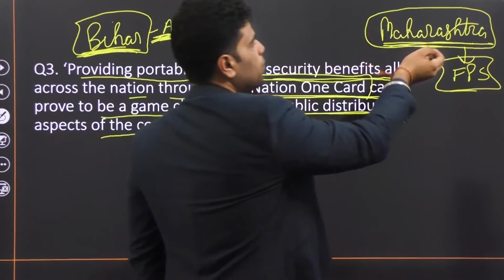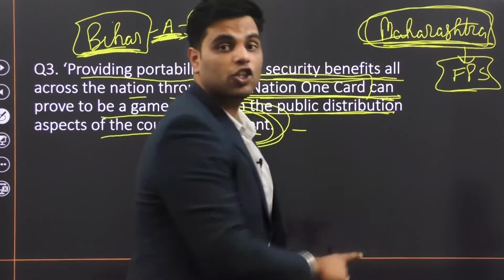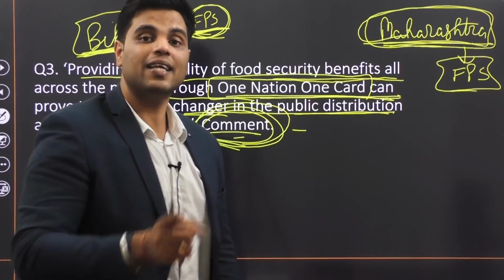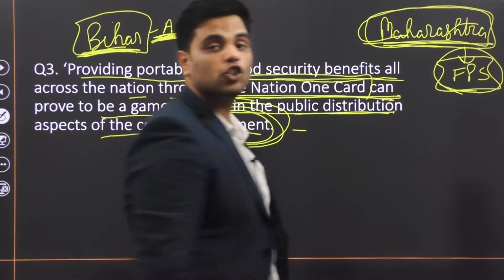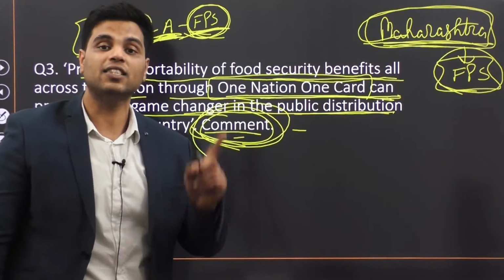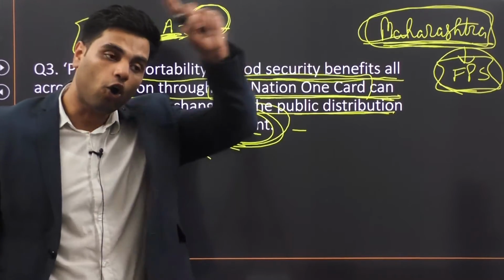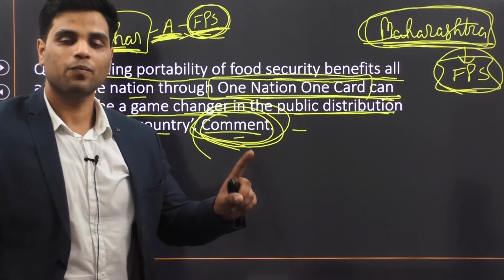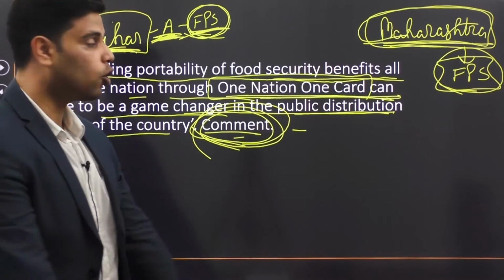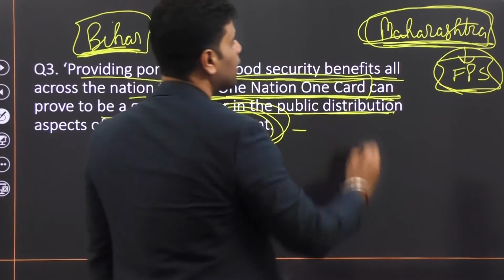Then in the summers he moves to Maharashtra. Now in Maharashtra also, his ration card is eligible at this particular fair price shop because his ration card has now become portable all over India. So that's what One Nation, One Ration Card is.